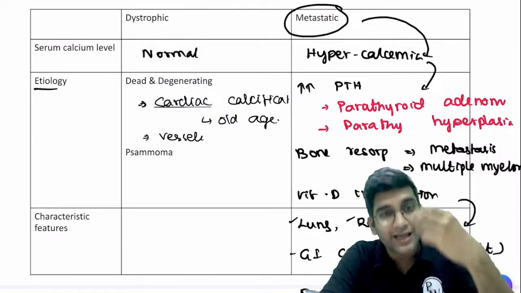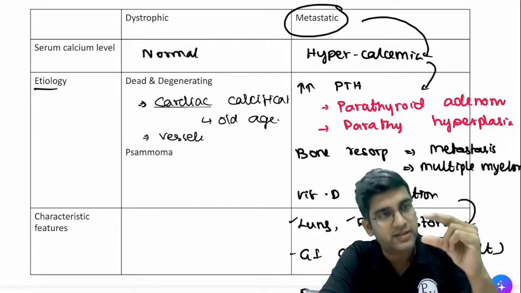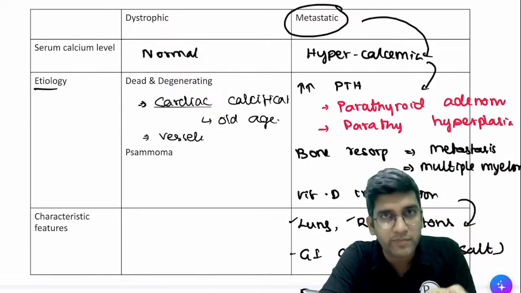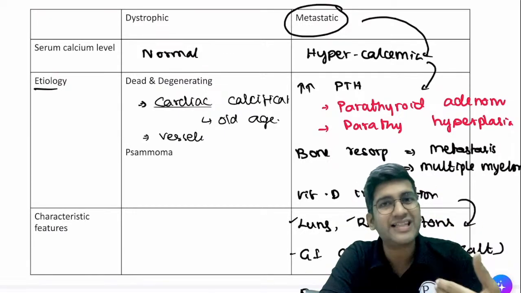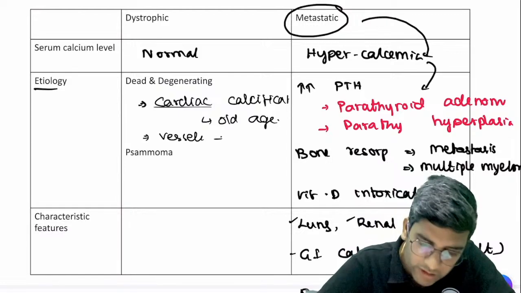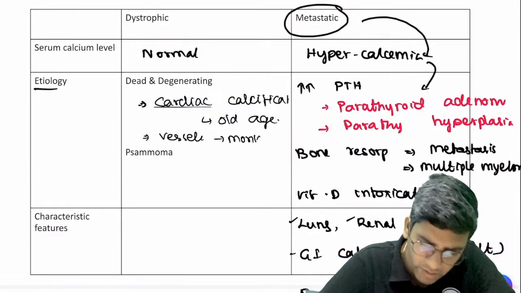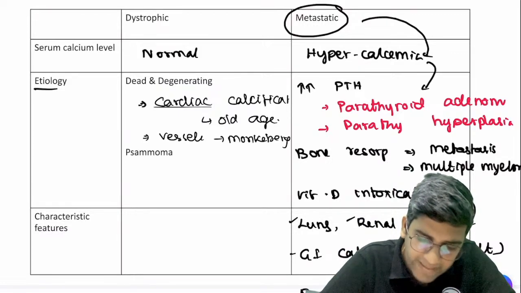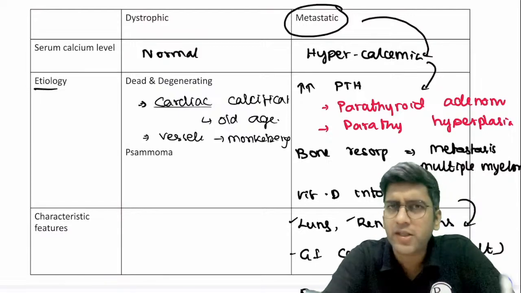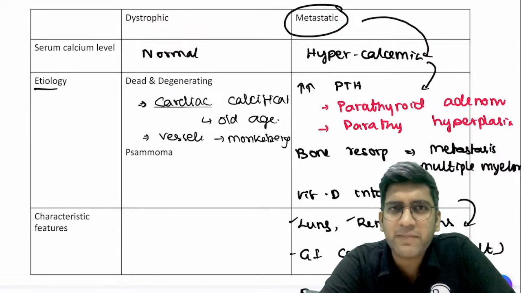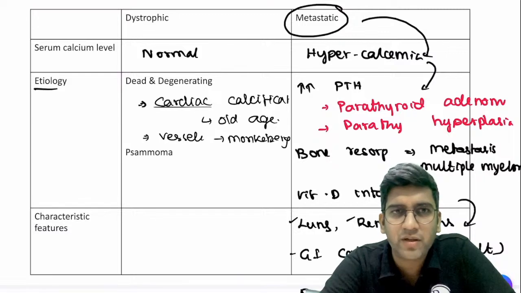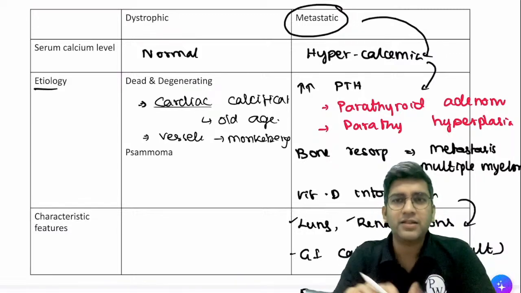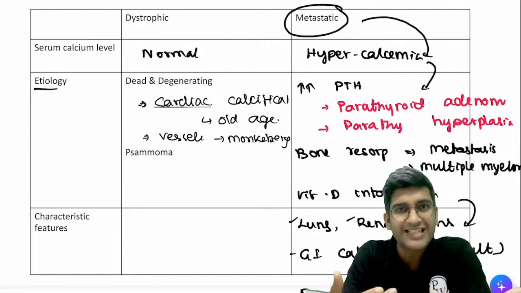Because vessels, like the heart, pulse up and down every second because the waves go there, right? So vessel calcification also happens. This we call Monckeberg's medial sclerosis. This is a vessel calcification. Have you heard this name in your physiology? You might have. Okay, that's Monckeberg's medial sclerosis, a vessel calcification, right?